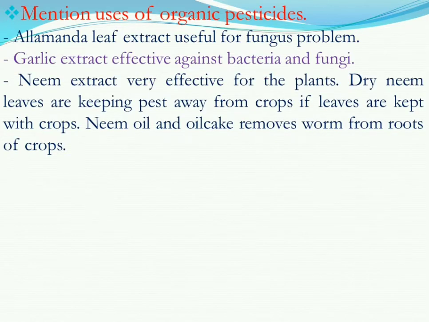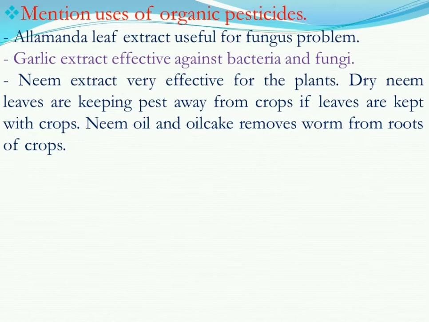We also know a plant called neem, and all parts of the neem tree are very effective for crops and to kill pests. Like neem extract, here I didn't mention, but it should be the bark of the neem tree, the flower of neem, dry leaves of neem and the fruit of neem extract, which are very effective for the plants.